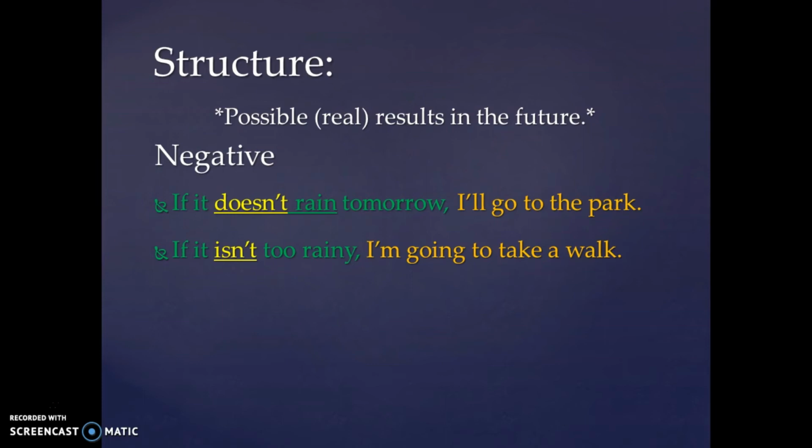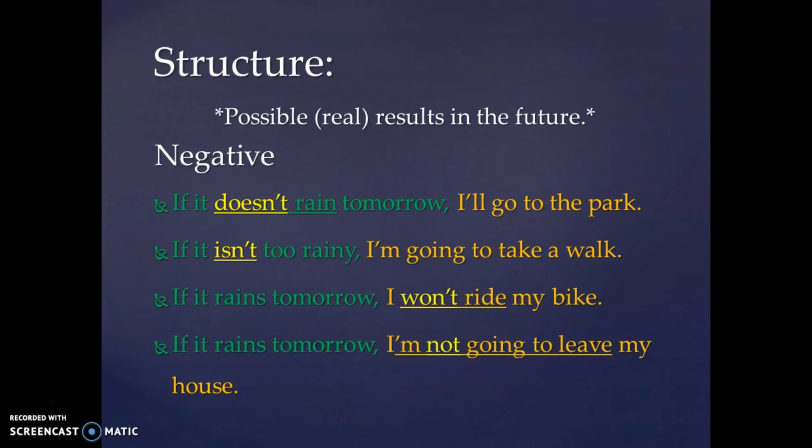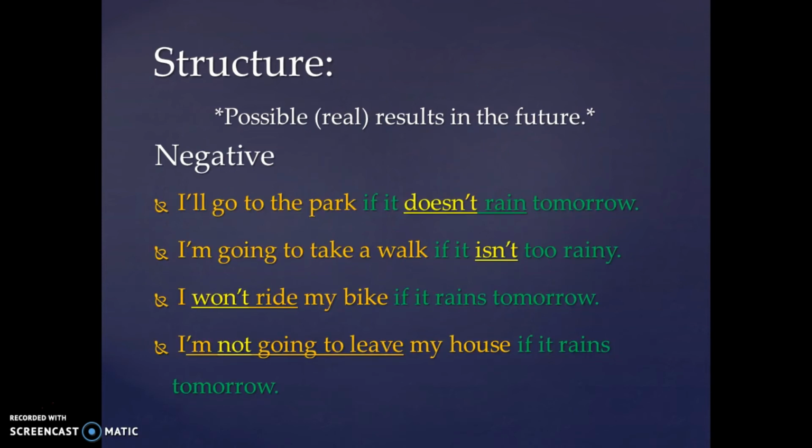Now it's also possible to have the negative in the main clause of our sentence, and here's an example of that. If it rains tomorrow, I won't ride my bike. Or, if it rains tomorrow, I'm not going to leave my house. So you can see how we use the negative depending on if we're using will or be going to. Of course, just like in positive sentences, we could switch the order of the 2 clauses, and we could start with our main clause if we want. Just remember, if we do that, we don't use a comma.